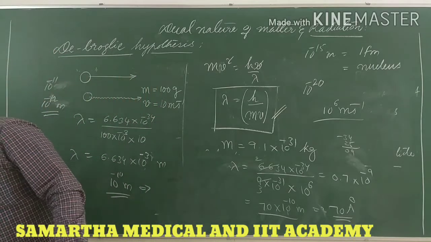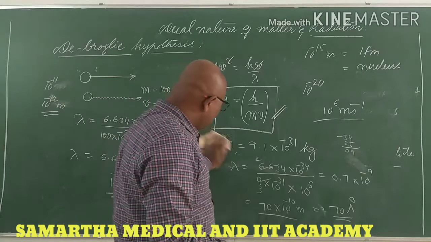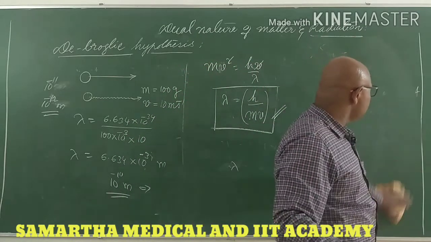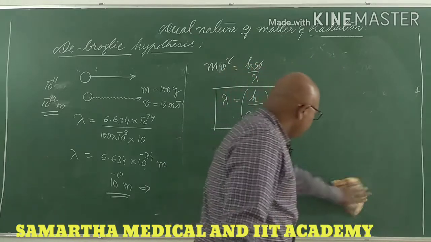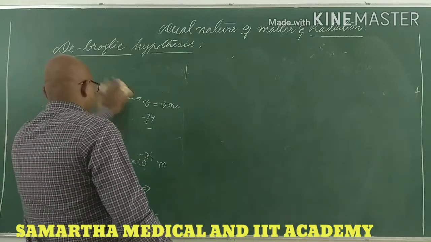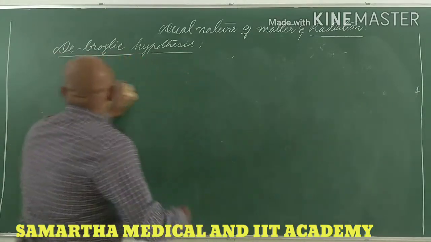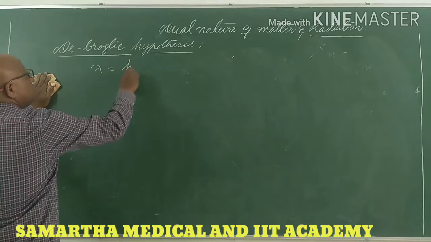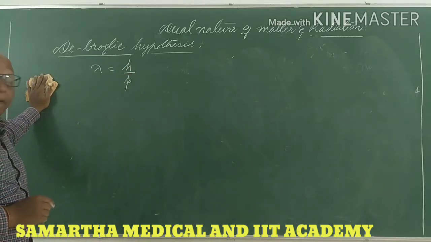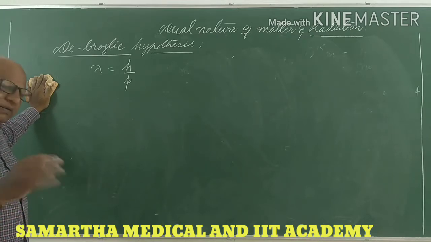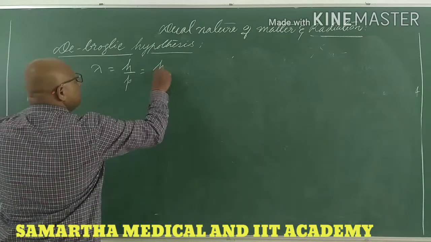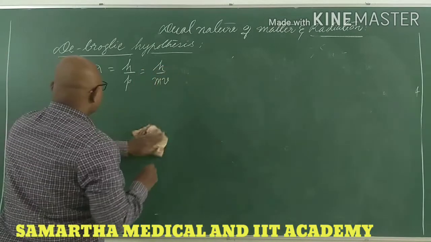So this is the hypothesis of De Broglie, and using this hypothesis, we have several variations of this formula, which we will discuss now. What are those variations? This is the basic formula: lambda is equal to h by p. What is p? p is the momentum of any particle, not only light, so h by mv. Okay, this is the general expression.